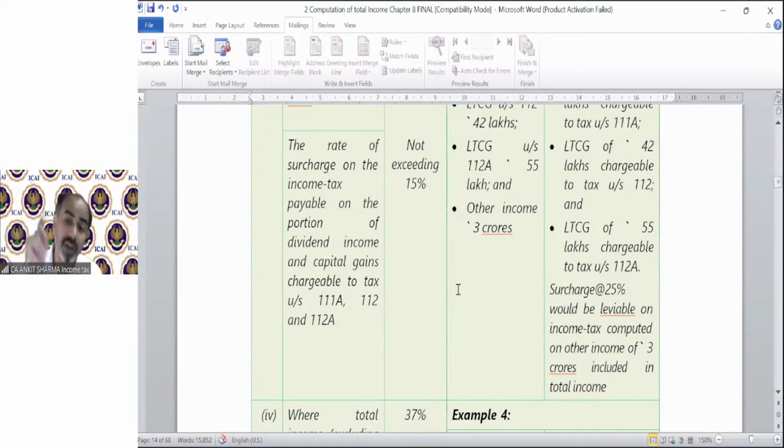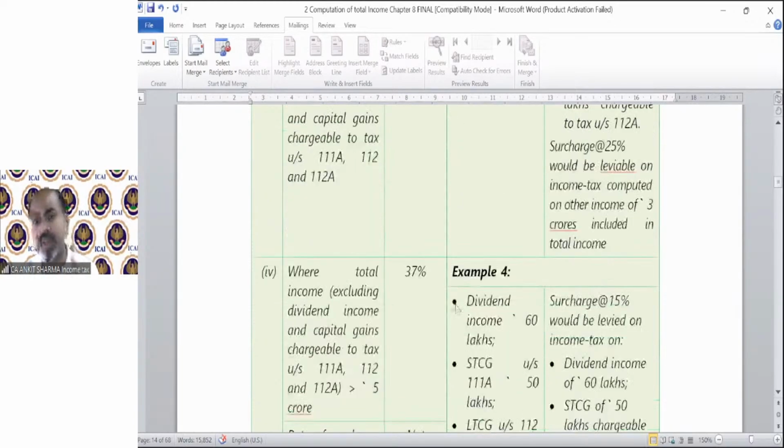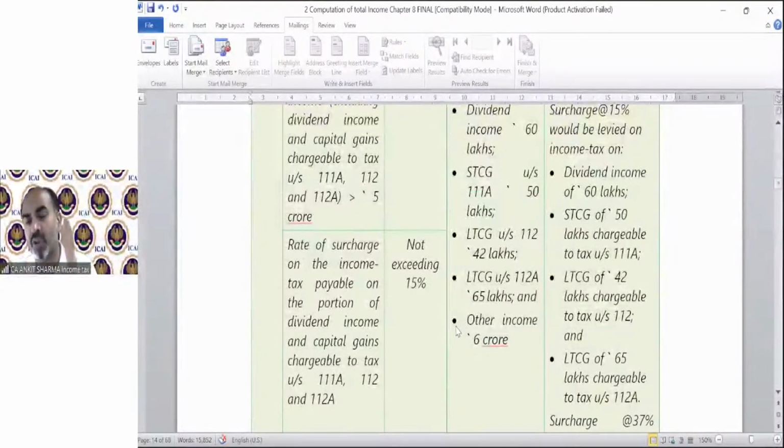If, without including special rate of income, your TI exceeds 2 CR, then on the special rate of income, surcharge rate will be 15%. On other income, if it is between 2 CR to 5 CR, it will be 25%. If the other income individually exceeds 5 CR, then the surcharge rate will be 37%. I personally believe this is really going to help you to understand the provision of surcharge.